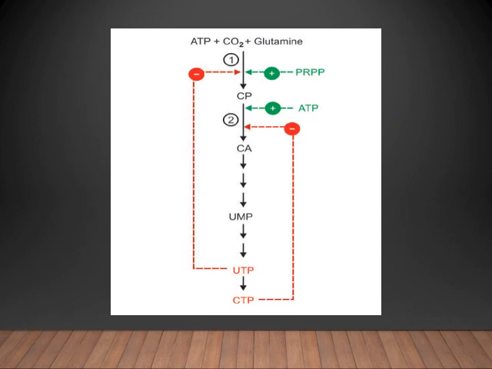So this figure explains the regulation of pyrimidine metabolism, or pyrimidine biosynthesis. You can see again the first enzyme, the CPS2 enzyme, that is carbamyl phosphate synthetase, which will be activated by PRPP and inhibited by UTP and ATP, etc. And the second one is aspartate transcarbamylase, activated by ATP and inhibited by cytidine triphosphate, CTP in short.